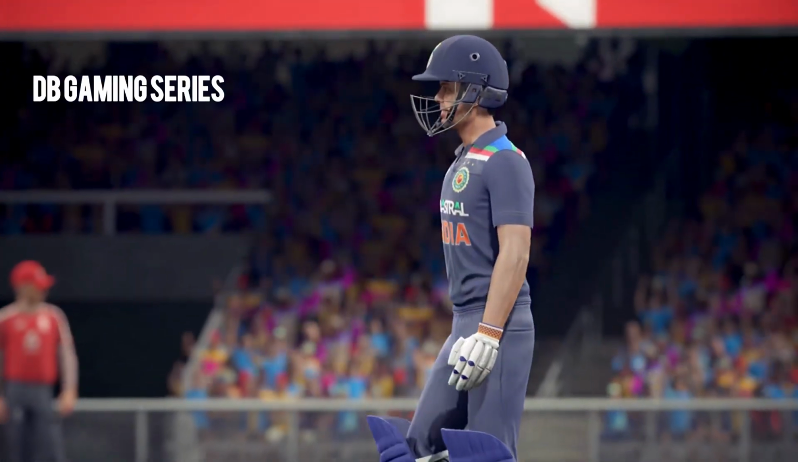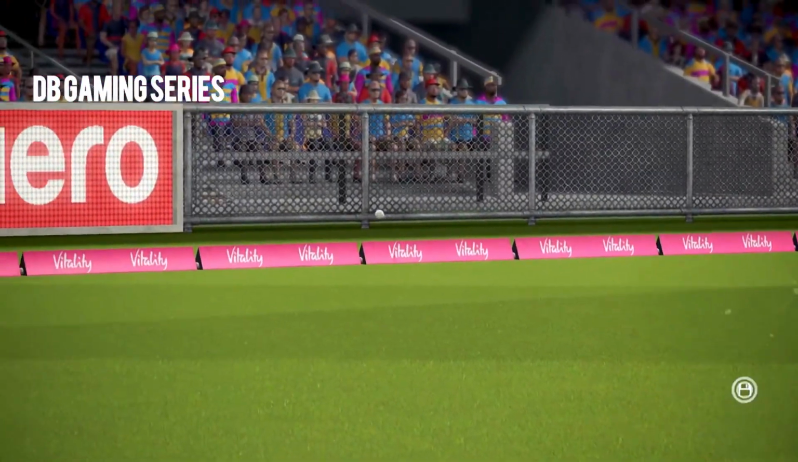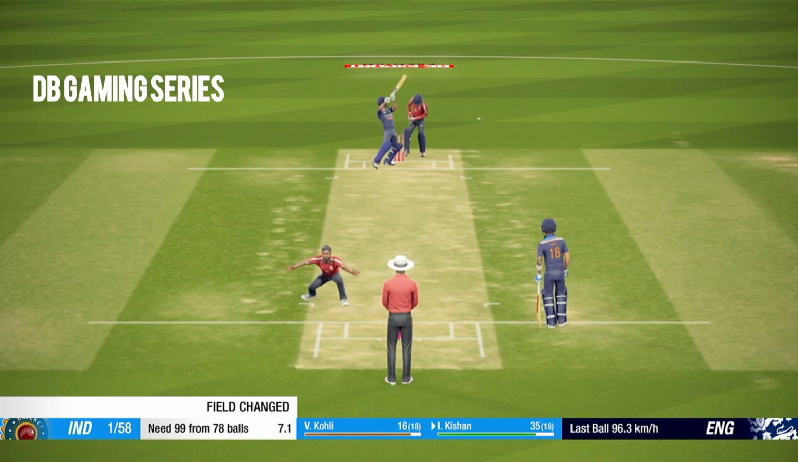He knew that he had to time the ball well to hit over those fields, and he does so magnificently well as he brings up another boundary and he moves to 31 runs. So brilliant batting by Ishan Kishan. Hit on 35, and I think that's close.